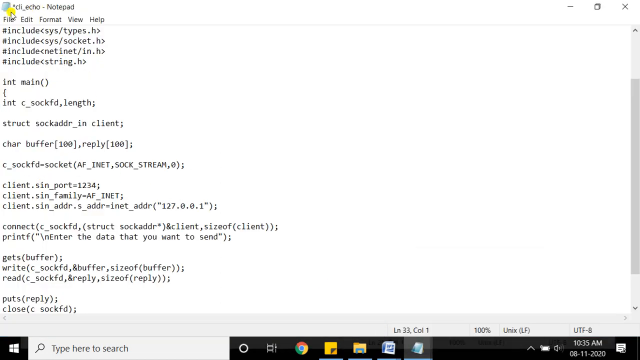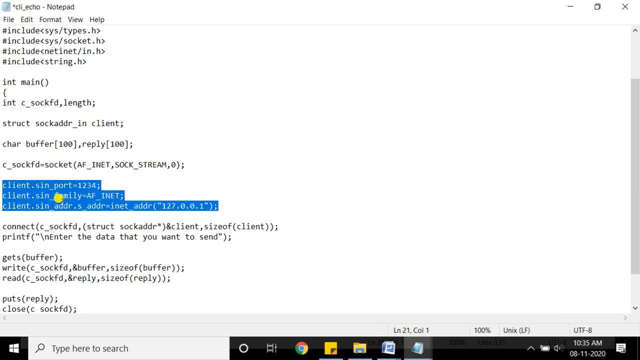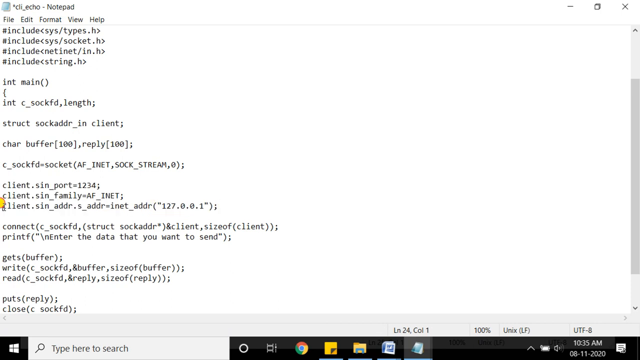So this is a client program, a client echo program. You can see that first I need to create the structure variable. Then you need to initialize the members, that is port, family and address. I am using the loopback address here. And see, the third one is a nested structure, so we need to use the dot operator twice here.